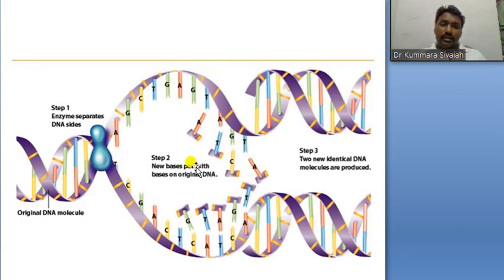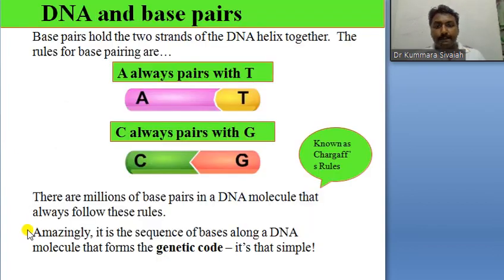How DNA replication takes place, we can study later in entire detail. DNA and base pairs: adenine is always paired with thymine, and cytosine always binds with guanine. There are millions of base pairs in a DNA molecule that always follow these rules. That is amazing. It is the sequence of bases along the DNA molecule that forms the genetic code. It is simple.